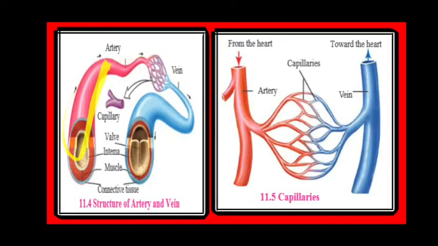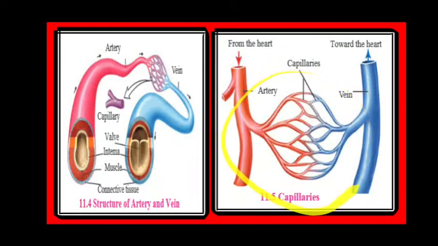This is the artery and this is the vein. Veins have valves, so you can see over here. The inner part is called as the intima on both the sides, that is of arteries and veins. The tissue which is present over here is called the connective tissue, and this is a layer of muscle.